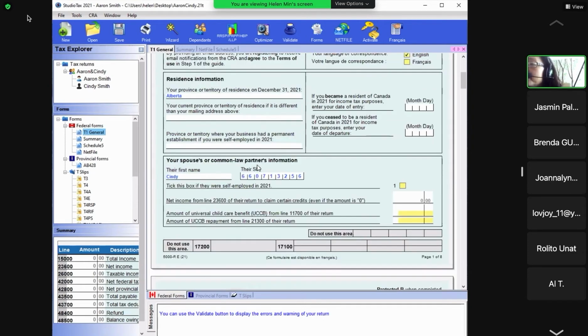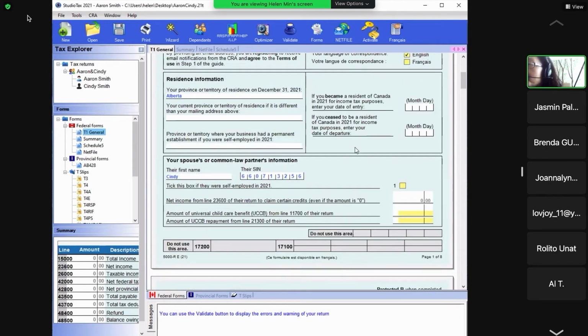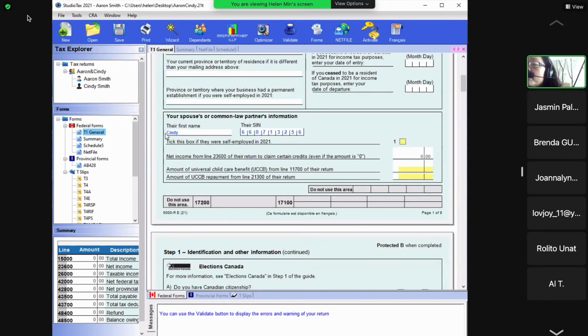So for the first page, down here is spousal information. The spousal information is Cindy, then they have the SIN number. Okay, only first name and SIN number. Then the net income, because we have not entered anything, so net income is here. Okay, when we do childcare expenses, I'm going to teach you. You need to find it here. Okay, that's the spouse's information.